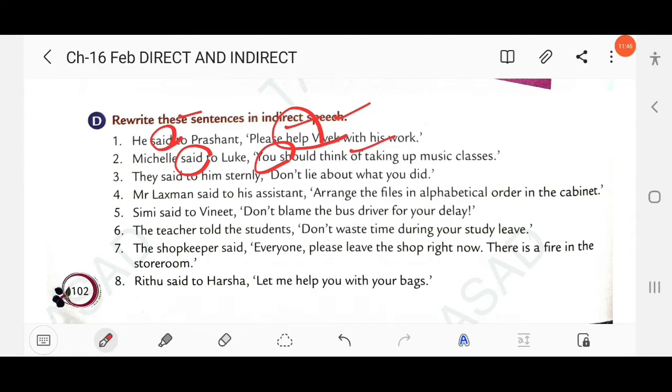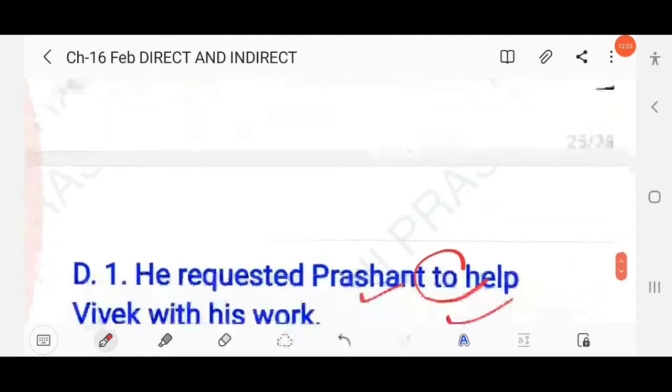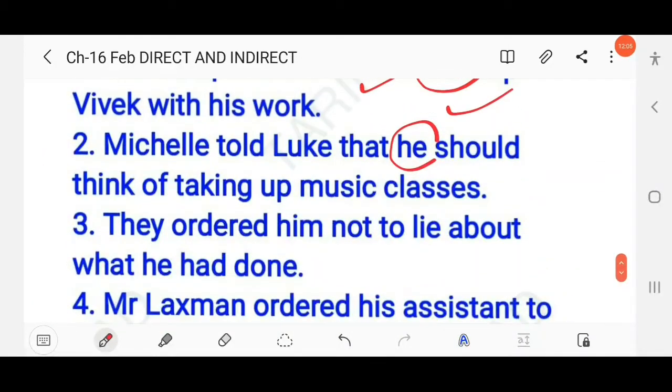Then next, they said to him sternly, don't lie about what you did. So here, as you know, all the reporting verbs are given in simple past, said, told, right? So here you have to write, they ordered him not to lie about what he had done.